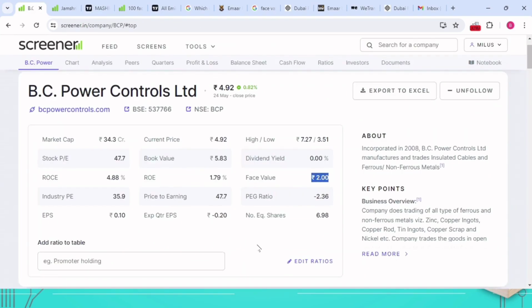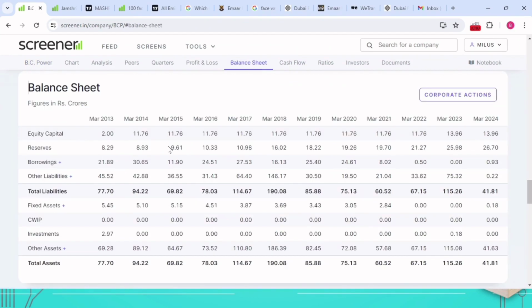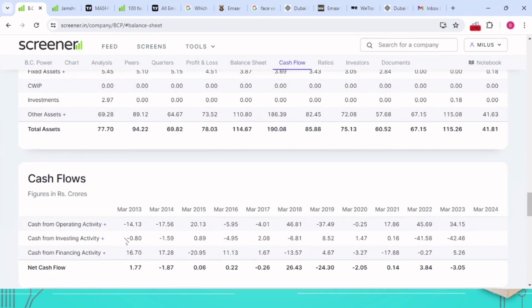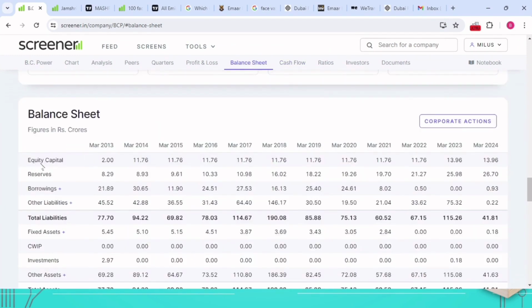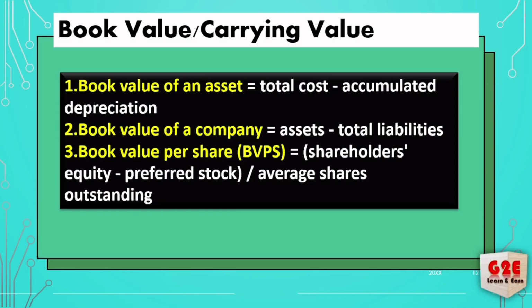And from here, for an Indian company, this is the number of outstanding shares, and equity you can take over here, equity capital. And from here, it's not available, any preferred capital and all those things. Suppose if it is available, they will mention over here how much it is. This is the way you can calculate book value.